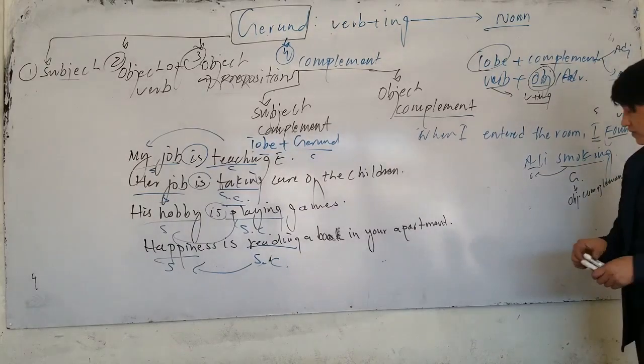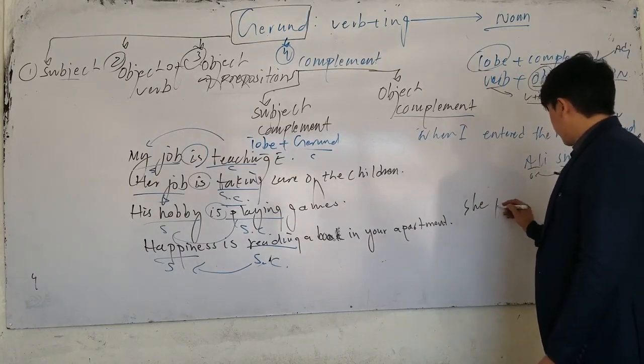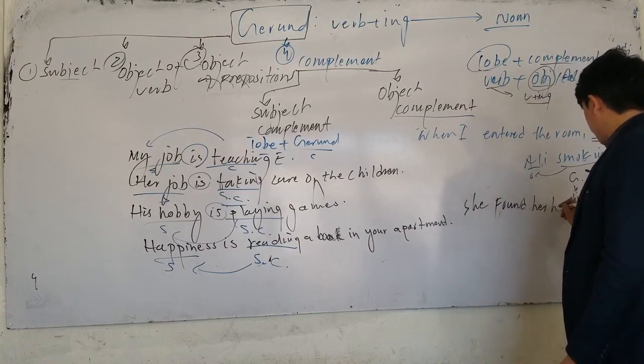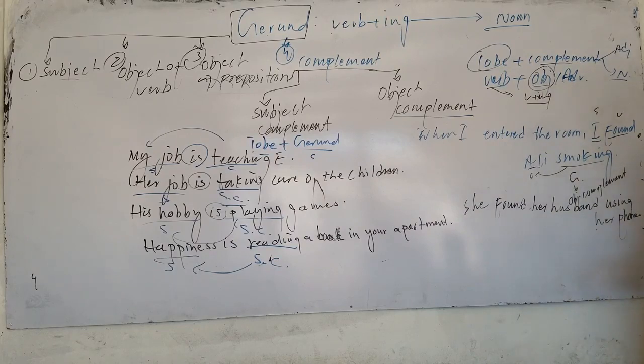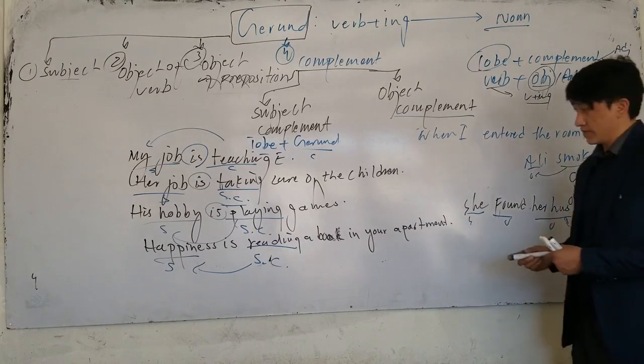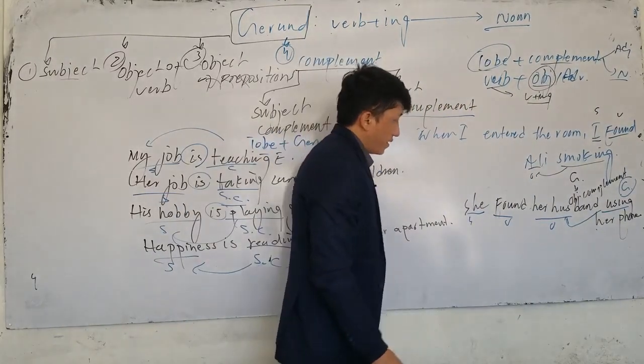The next sentence, if I have, she, for example, she found her husband using her phone. Now in this sentence, which one is gerund here? She found her husband. This is the subject, this is the verb, her husband is the object, and using is the gerund here. What's the function of using here? It gives information about her husband. Who was using the phone? Her husband was using the phone. So we can call this what? Object complement. Now let me clean this side.